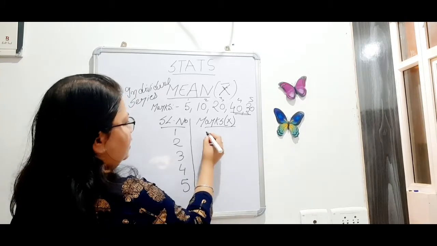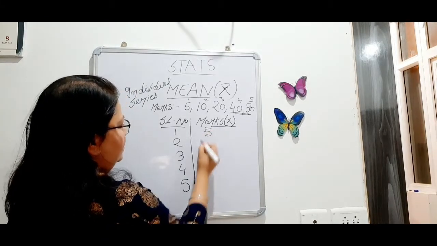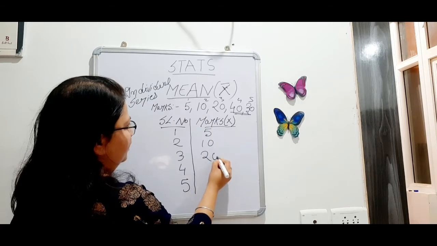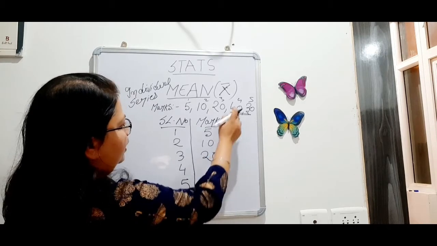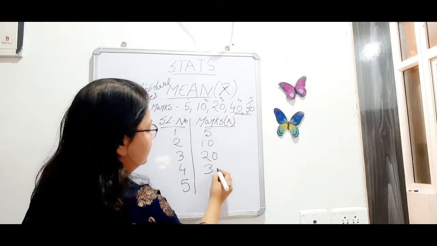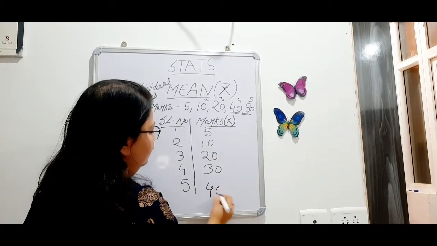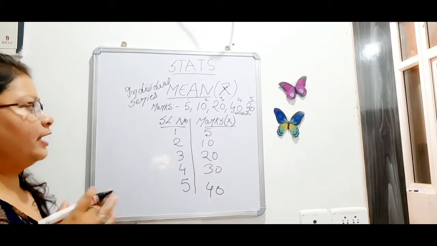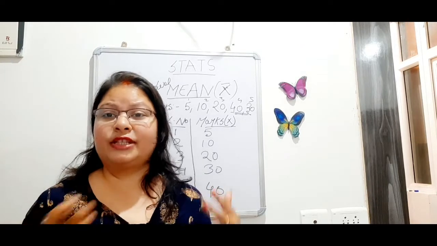Now let's write down the marks in ascending order. 5, 10, 20. Then in ascending order, 30 will come here. 30 and 40. I will not solve this question here because I'm just giving the example of the tabular presentation,